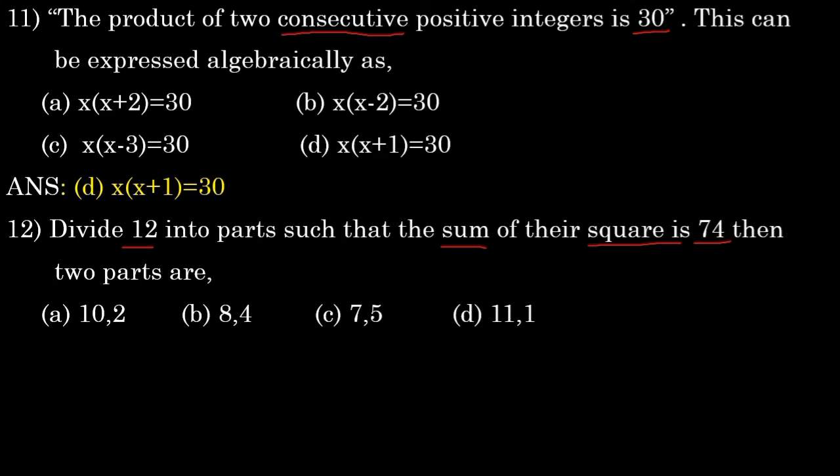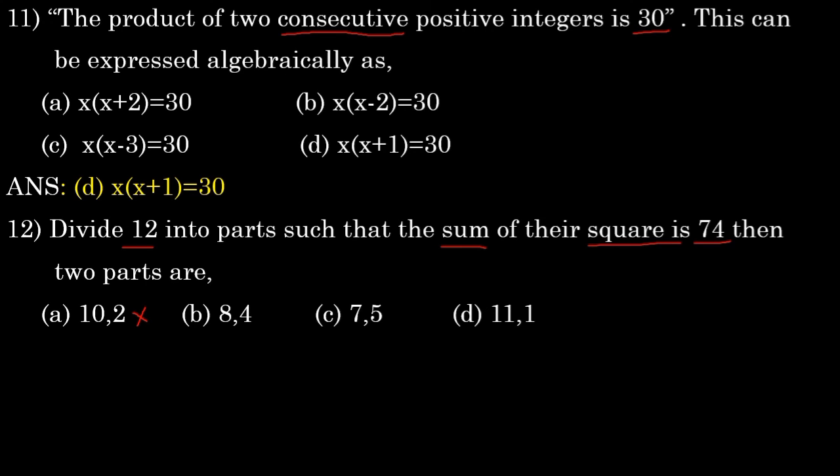That means we divide 12 into two parts. Here, by seeing all the numbers we can say, because 10 plus 2 is 12, 8 plus 4 is 12, 7 plus 5 is 12. That means by dividing this one we will get that, by adding also we will get that only. And here they said the sum of the squares needs to be 74. Option 1, directly we can say, 10 square means 100, 2 square is 4, so we will get above 100, that means it's not possible.